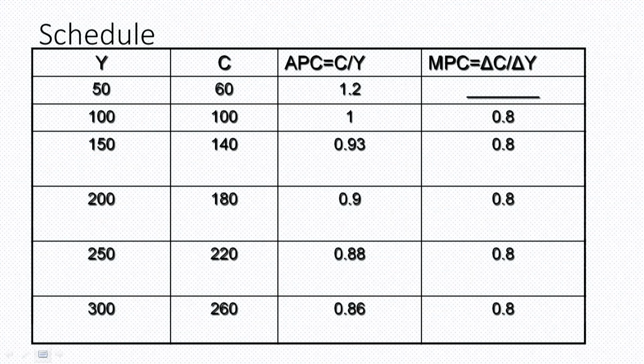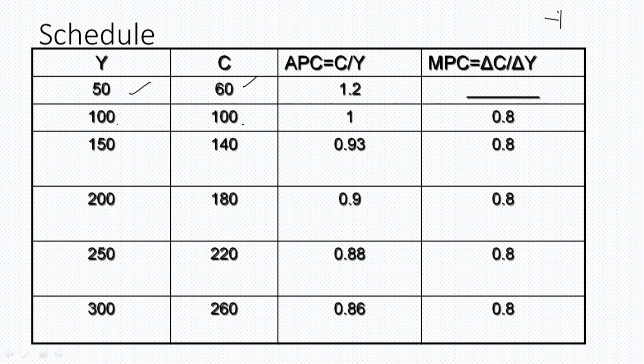This can be understood with the help of a schedule. See, when income is 50, consumption is there in the economy. We are starting with the equilibrium condition that the savings will be minus 10. Income is 50, consumption is there. Now the income increases, consumption increases. There, income is equal to consumption and saving becomes 0.